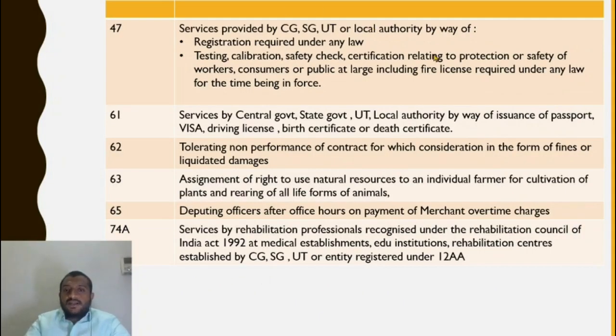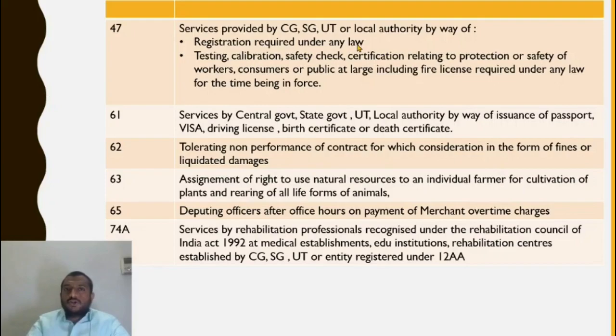Now services provided by central government, state government by way of registration under any law. Normally you register a company, the Ministry of Corporate Affairs registers it and charges some amount. That ROC fee is not subject to tax. Testing, calibration: if you open a petrol bunk, they come for testing, they check whether all the measurements are being done correctly, whether the meters are correct, and whether any fraud is happening.